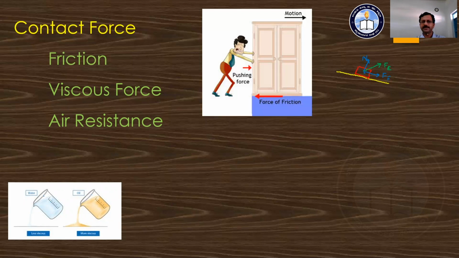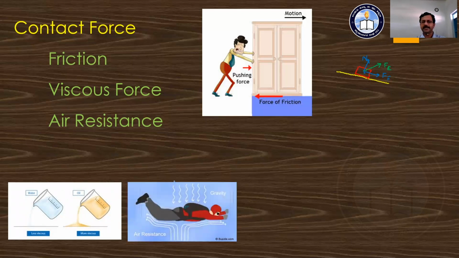The next type of contact force is known as air resistance. Air resistance means between the air and a solid material there is some force acting which will oppose the motion of the object. For example, here a person is diving in the atmosphere, so due to the gravitational force he falls down, but at the same time there is some force acting on this person in the upward direction, that is nothing but the air resistance. Atmospheric particles restrict the fall of that person.